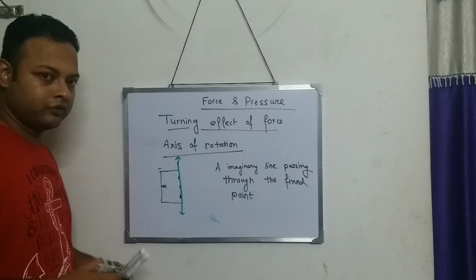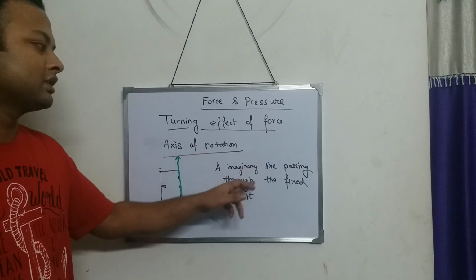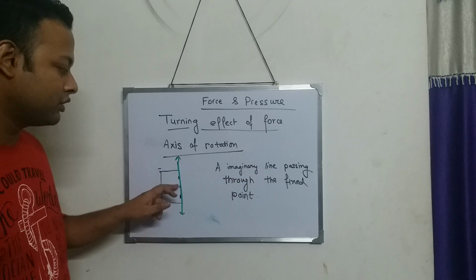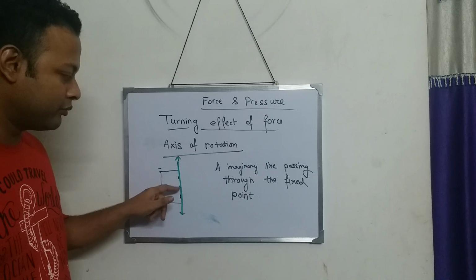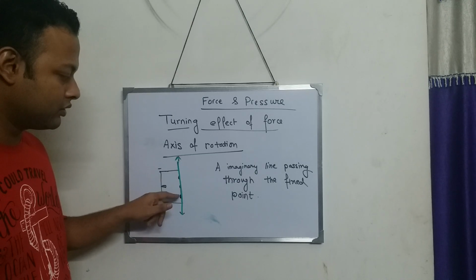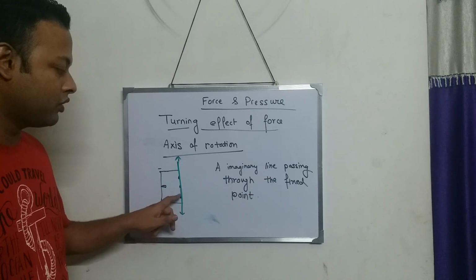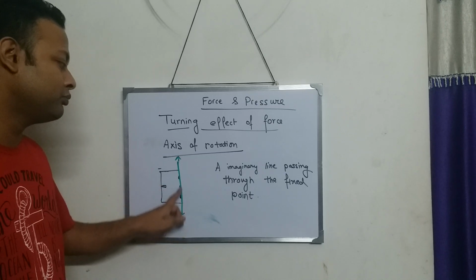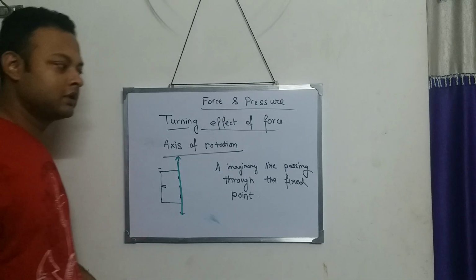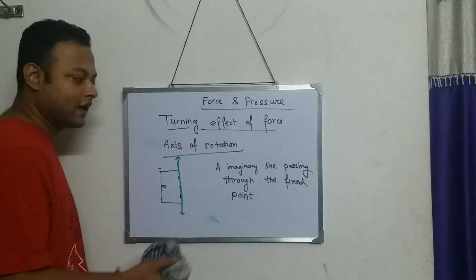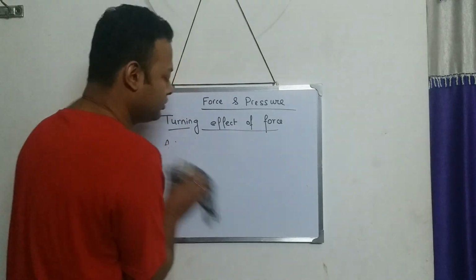But for now, I think the axis of rotation should be clear to you. It is an imaginary line passing through the fixed point. Over here, the fixed points are what? These hinges are the fixed points, because the hinges hold the door, and the door is fixed through these hinges only. So the pivoted point or the fixed point are the hinges, and an imaginary line passing through the fixed point is called the axis of rotation. So by these three examples, I think the axis of rotation is clear to you.